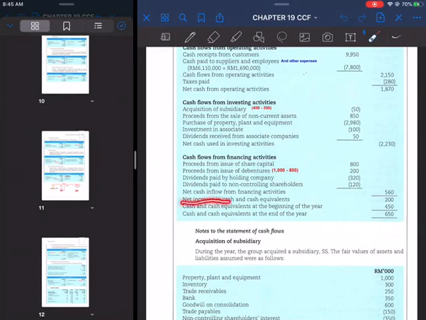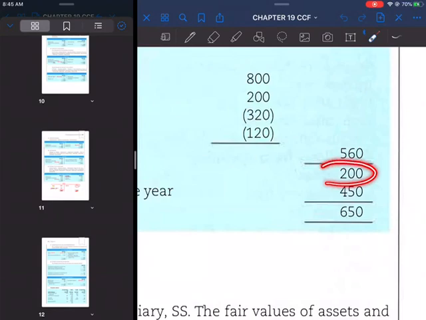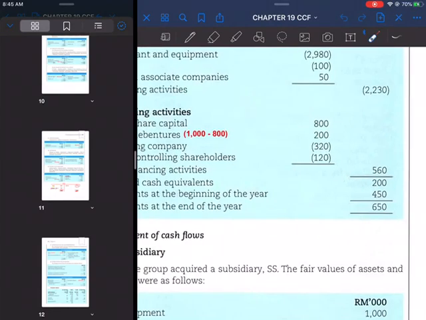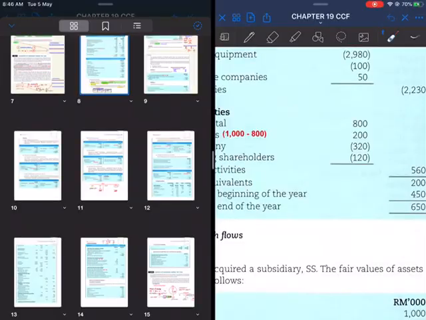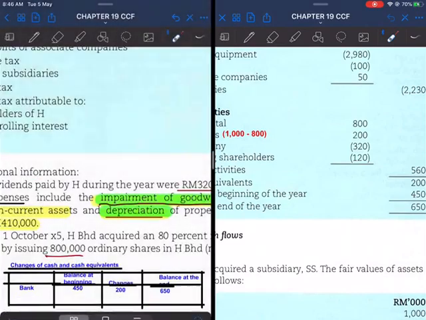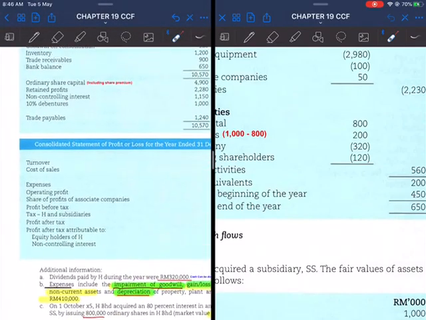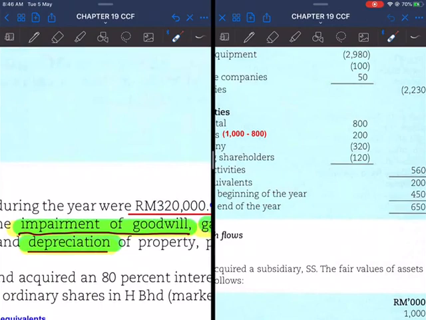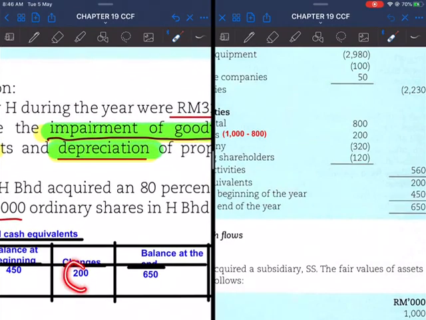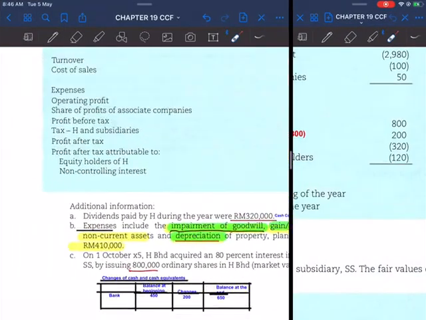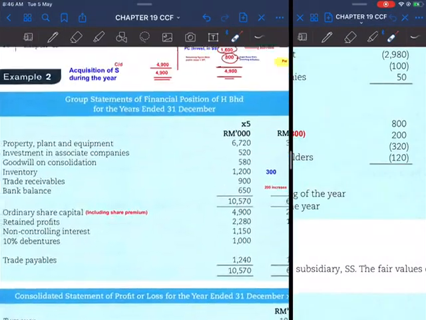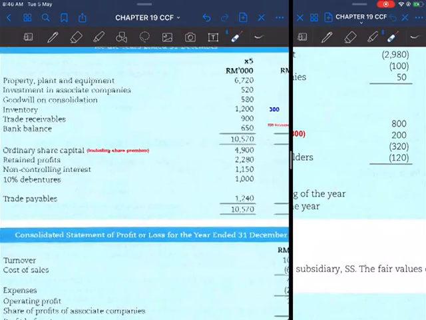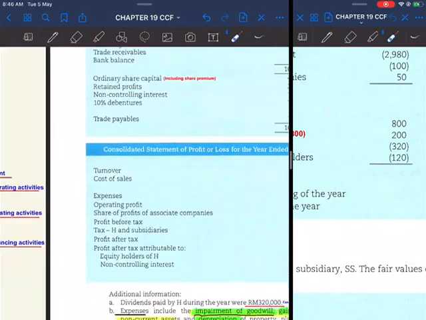This is the net increase in cash and cash equivalent during the year, which is 200,000. It should be the same as the amount we have calculated here. Okay, 200, the changes in cash and cash equivalent. Now let's take a look into the question in more detail.